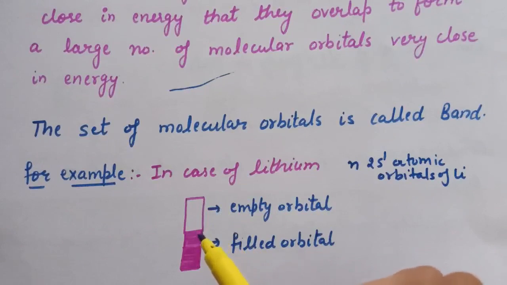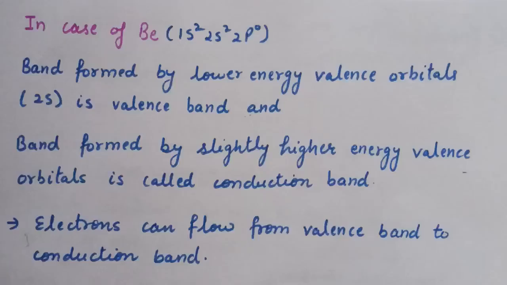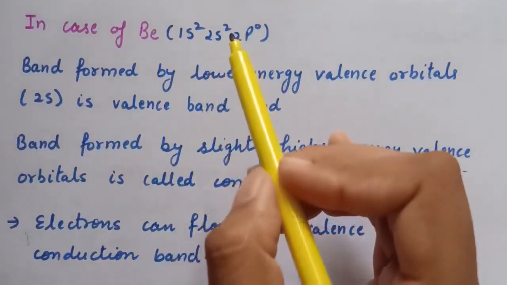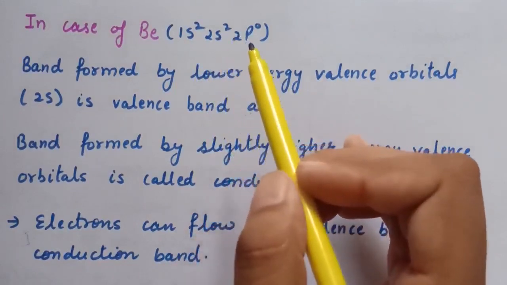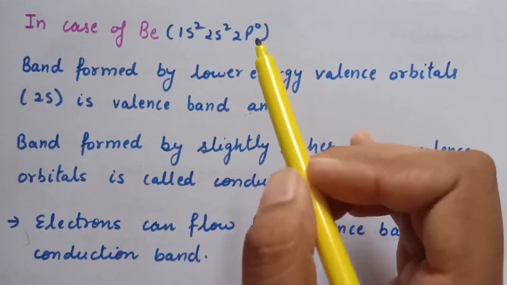Now if we discuss the case of beryllium, in case of beryllium, the 2s orbitals are filled and the band formed from 2s orbitals will be completely filled. Hence, no conduction of electricity should occur. But actually, beryllium is a better conductor than lithium. This can be explained by suggesting that not only 2s orbitals overlap to form band, but 2p orbitals also overlap to form an empty band.